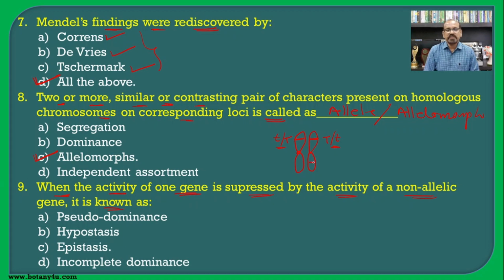But if the gene is present at another location, for example here the capital R or even the small r, then if we compare these two, they become non-alleles to each other. If the activity of one gene is suppressed by the activity of the non-allelic gene, such an interaction is known as epistatic gene interaction, and hence epistasis will be the correct answer for this question.